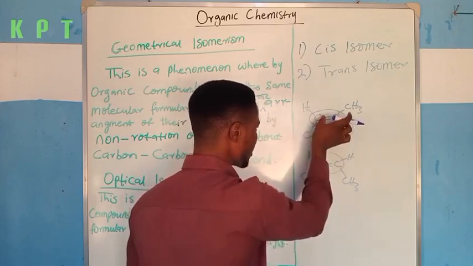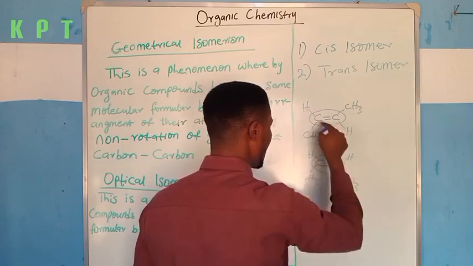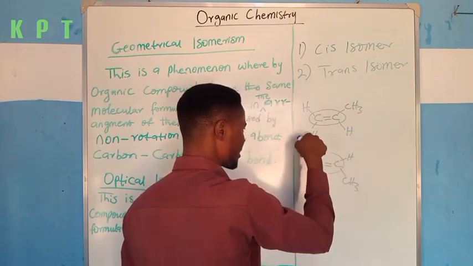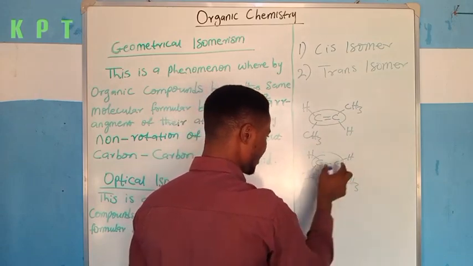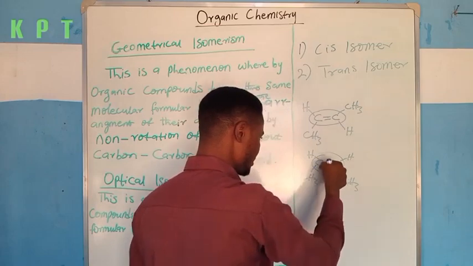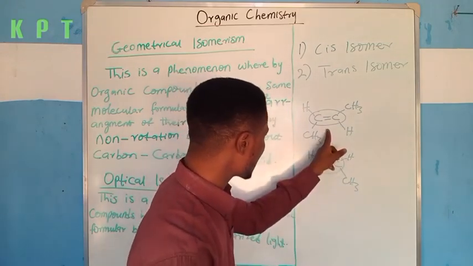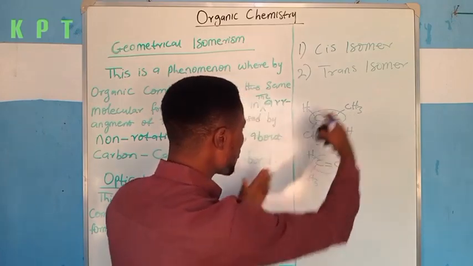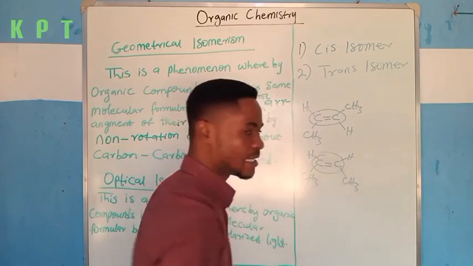All right, if you now watch on this carbon atom, the CH3 is attached on top, and on this carbon, the CH3 is attached downwards. Again, on this very compound, the CH3 is attached downwards, and on this one, the CH3 is also attached downwards. So what I want you to understand is that on this carbon atom, the groups are attached on opposite sides, and on this one, the groups are attached on the same sides.